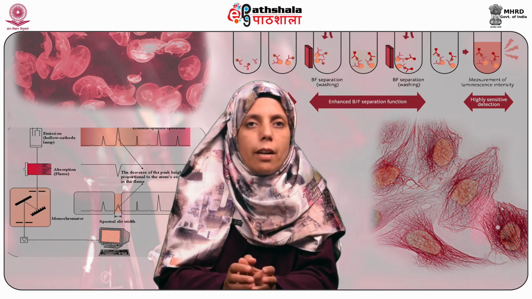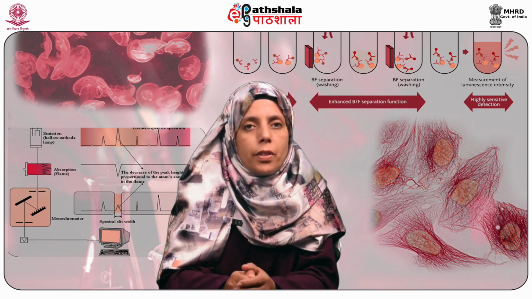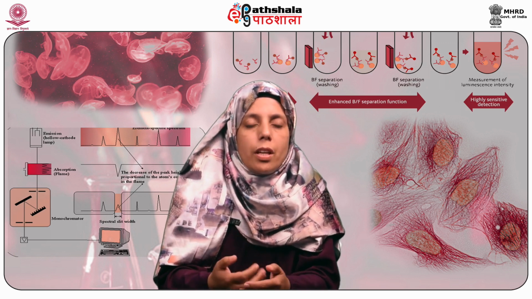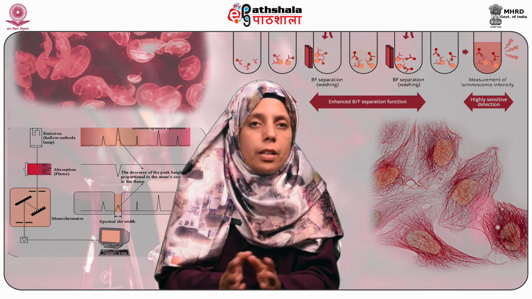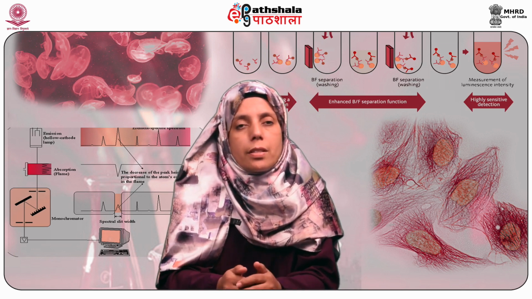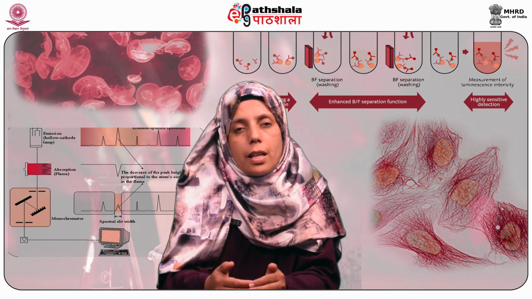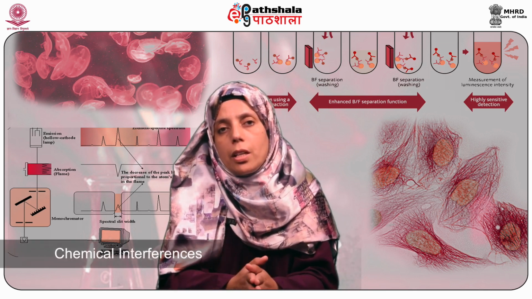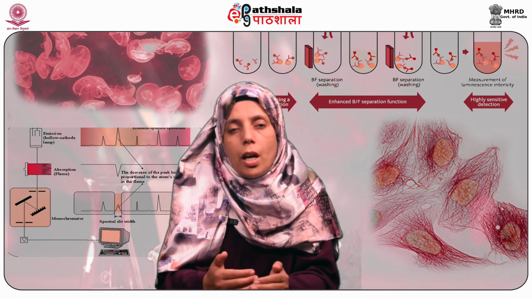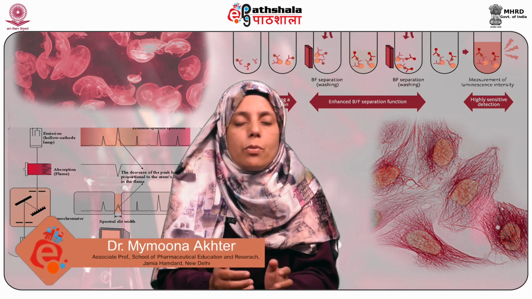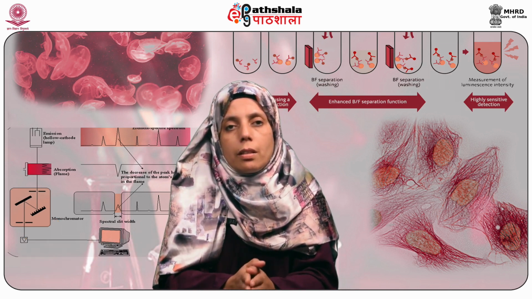In this module, we have learned about the interferences in atomic absorption spectroscopy. What are the various sources of interferences in atomic absorption spectroscopy? How these interferences have been classified: their classification according to spectra, according to physical interference, and based on their chemical nature, and how each of the interferences can be controlled by using different techniques or methods. Thank you.